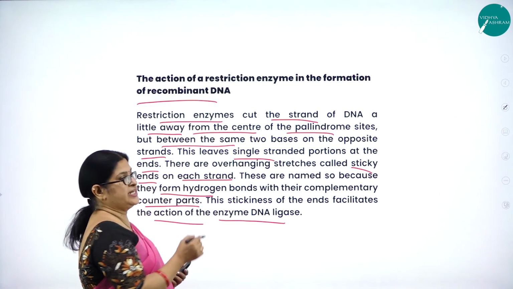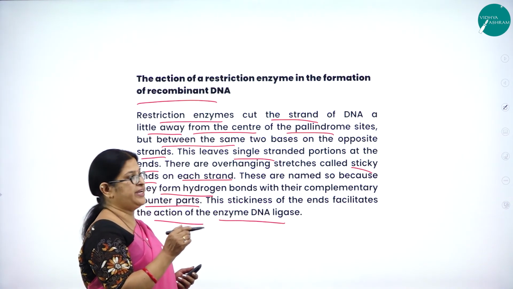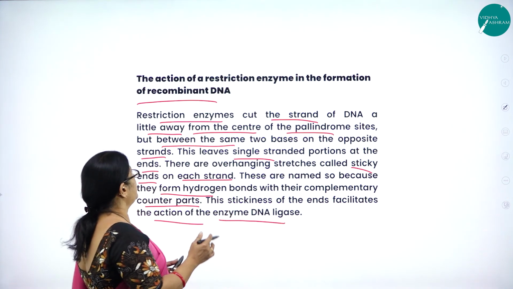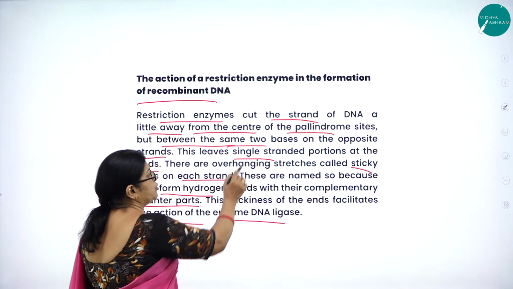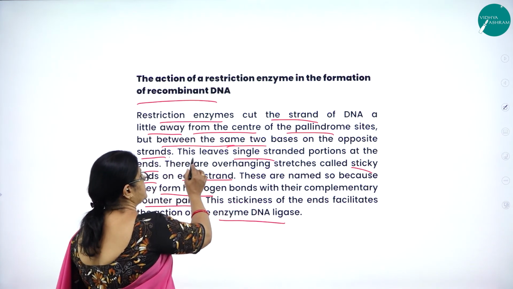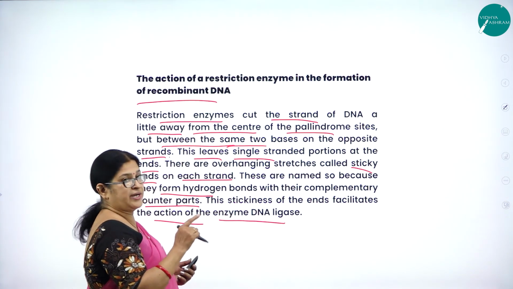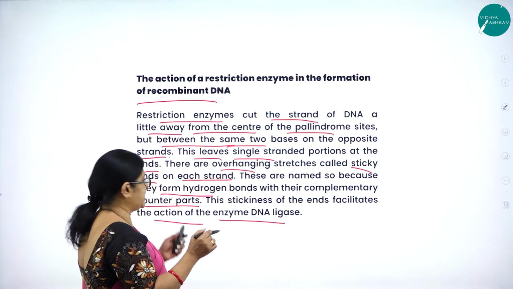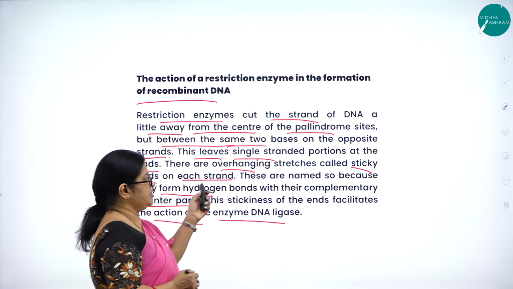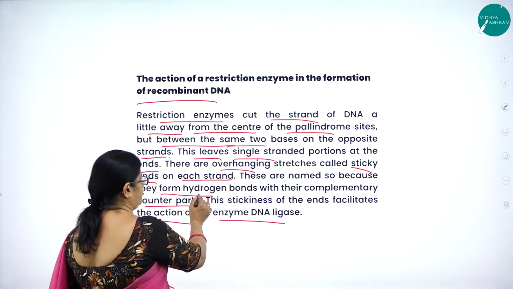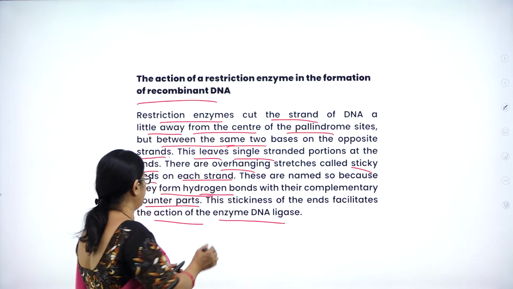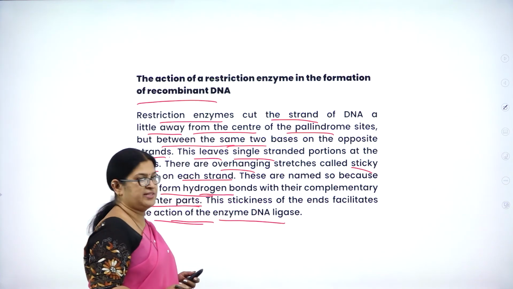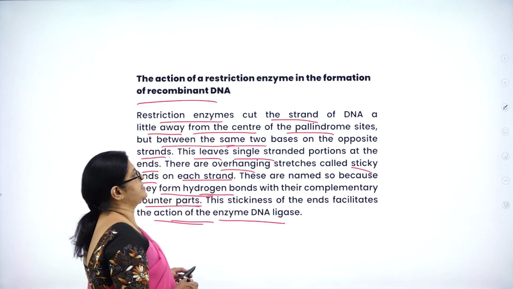So restriction enzymes cut the strand of DNA a little away from the center of the palindrome sites, but between the same two bases on the opposite strand. This leaves single-stranded portions at the ends, overhanging stretches called sticky ends on each strand. They are named so because they form hydrogen bonds with their complementary counterparts. The stickiness of the ends facilitates the action of the enzyme DNA ligase.